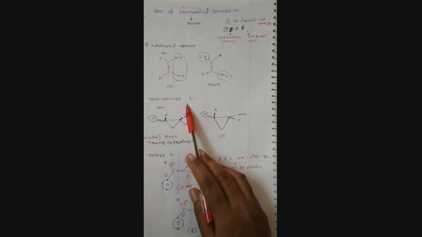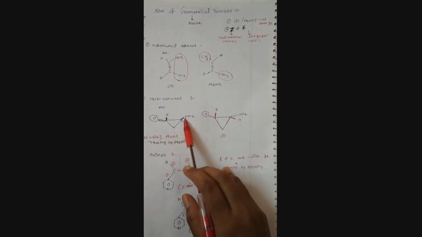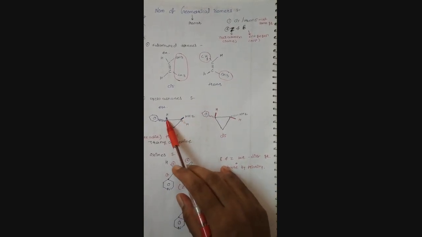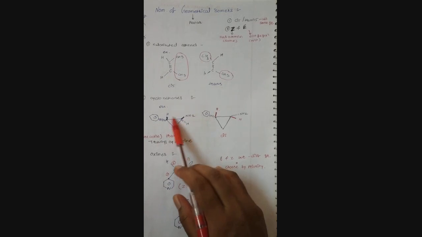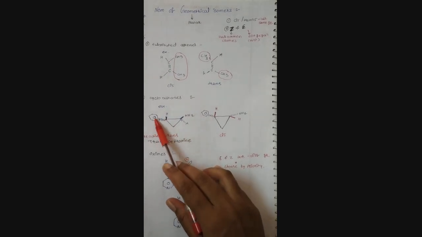Like the cycloalkane example, in this compound the shaded line contains NH2 and H, and the dark line contains NH2 and H. The shaded line contains the benzene ring and hydrogen. Here the dark line contains H and H, and the shaded line contains NH2 and benzene.